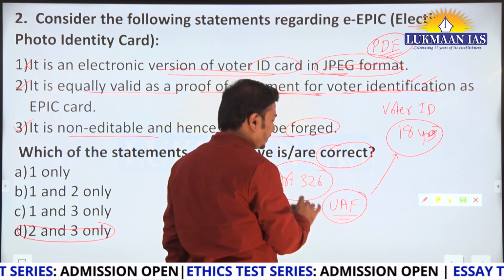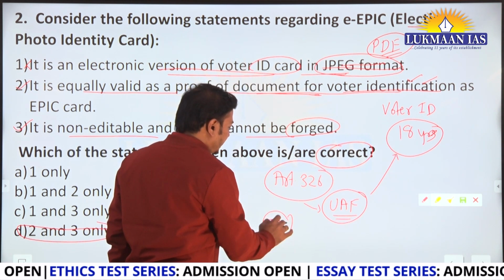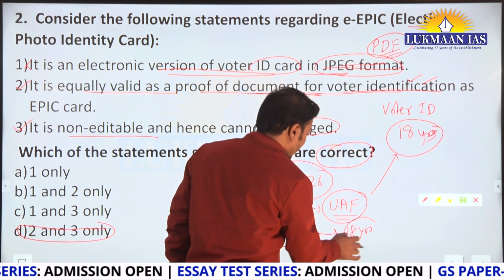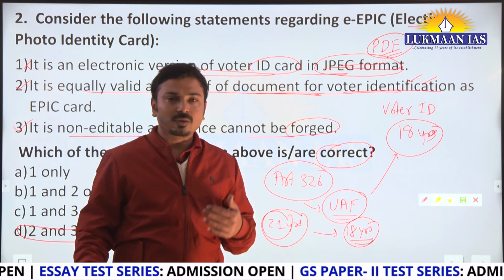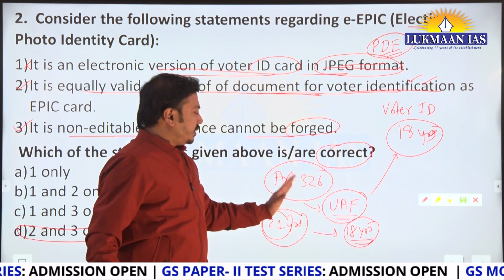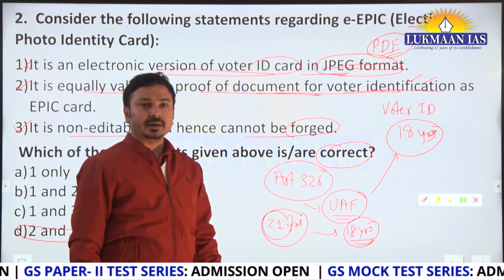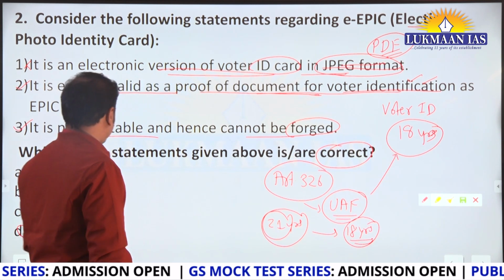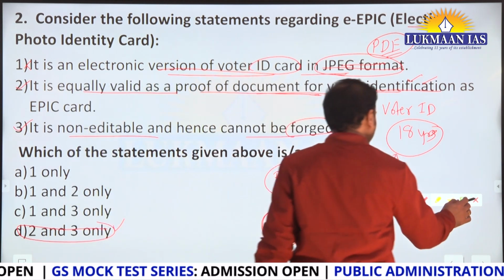This is what we adopted in the Constitution. Immediately after adopting it, 21 years was the age, but later on it was reduced to 18 years and above. At present it is 18 years, irrespective of the background of the person, region, religion, caste, gender. Everyone aged 18 and above is eligible to vote in India. Article 326, remember this, it can be asked in the prelims examination. Here the answer is 2 and 3 only, D is correct. Okay, now moving on.